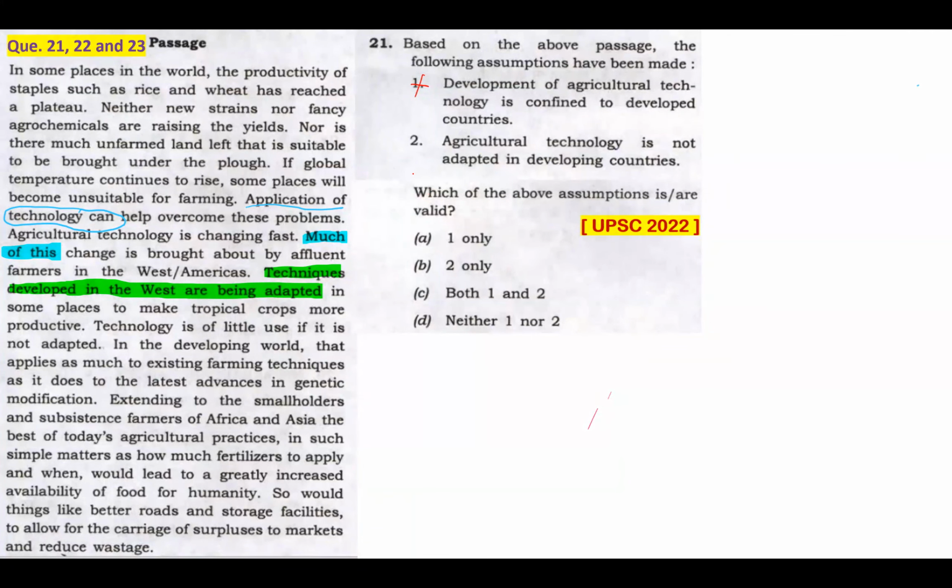Statement 2. Agricultural technology is not adapted in developing countries. It's wrong. This is not something that you can assume because the passage says techniques developed in the West are being adapted. But the passage will tell that how can you assume 2? So the option would be D, neither 1 nor 2.